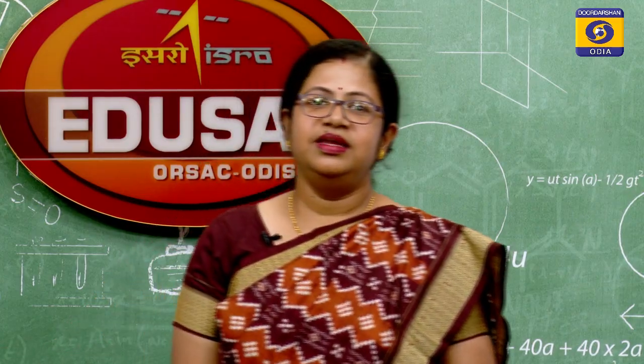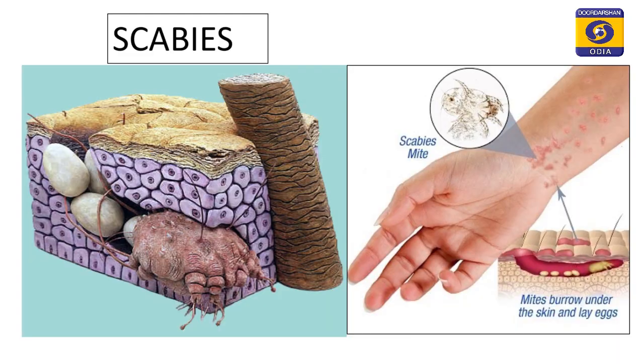Now, with the next agent, here is a diagram which shows you how scabies infests your body. In the diagram to the left, you can see the epidermal lining. Below that, you can see eggs are laid.